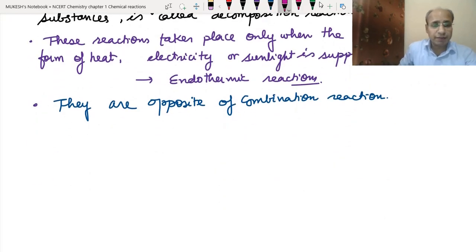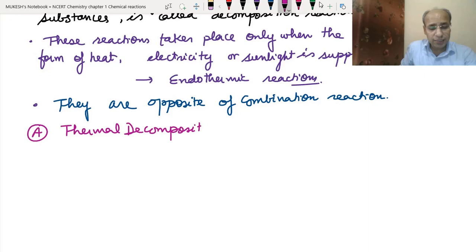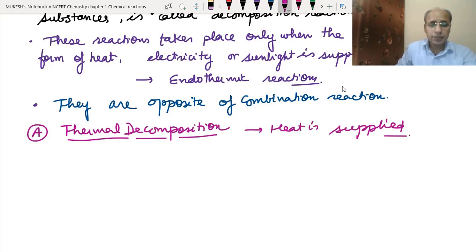The first is thermal decomposition. Thermal decomposition means here we are applying the energy in the form of heat. So the heat is applied. Here we can have different examples. Let's take example 1.